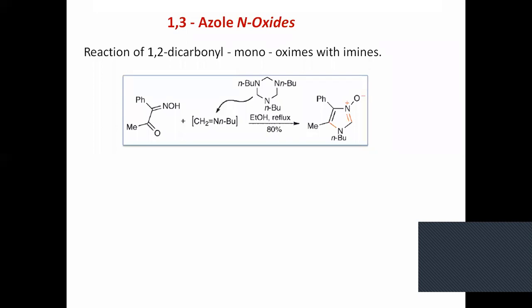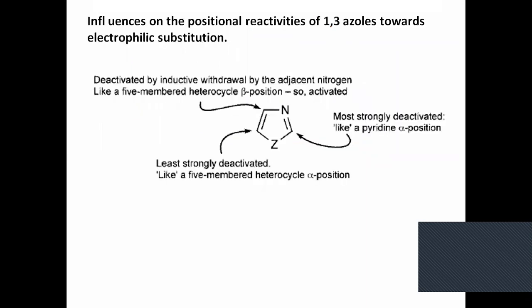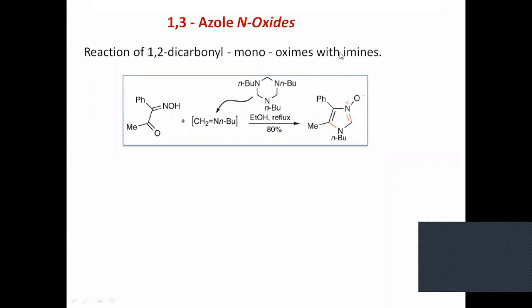But azole N-oxides are not reported. Only one N-oxide is reported, imidazole N-oxide, and its reactions are also very limited and their mechanism is not confirmed. So this is about the reactions of azoles and some special properties of azoles.